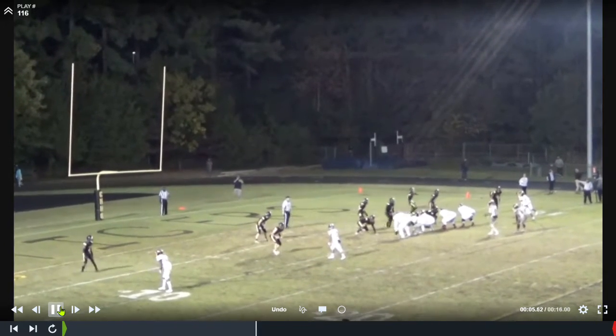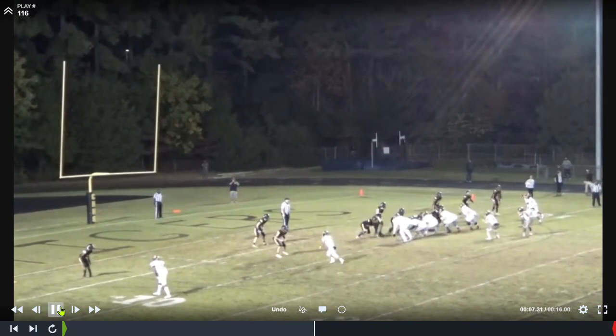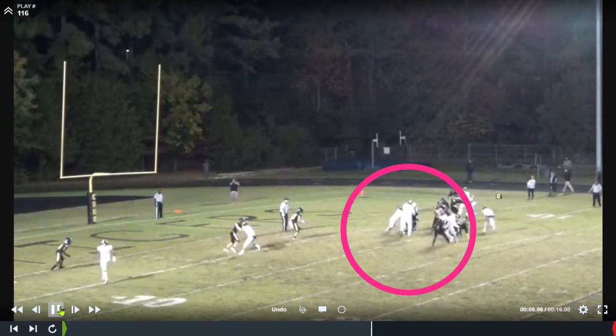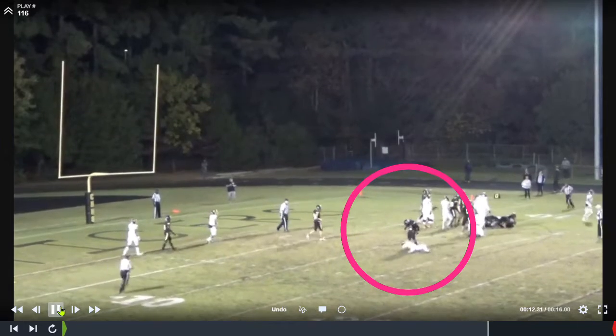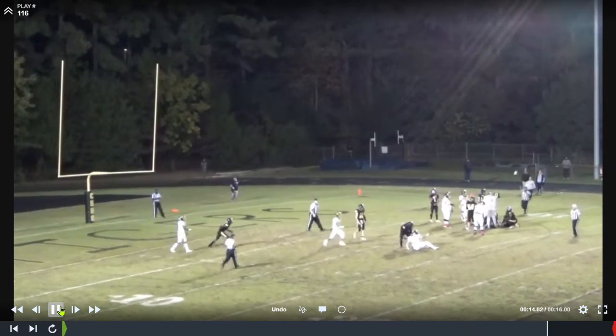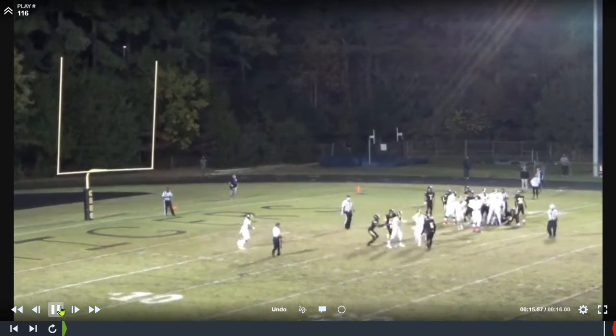On this play, we have action by 2 players and the ball inside the red circle. The referee throws his flag. This is good to get this action. As you see, towards the end of the play, it escalates as 2 other players run into the area and make contact. Analyzing this type of conduct will help to prevent issues later in the game.